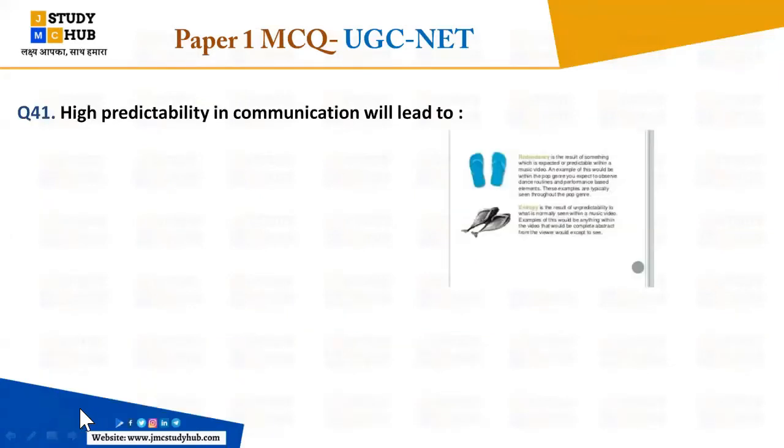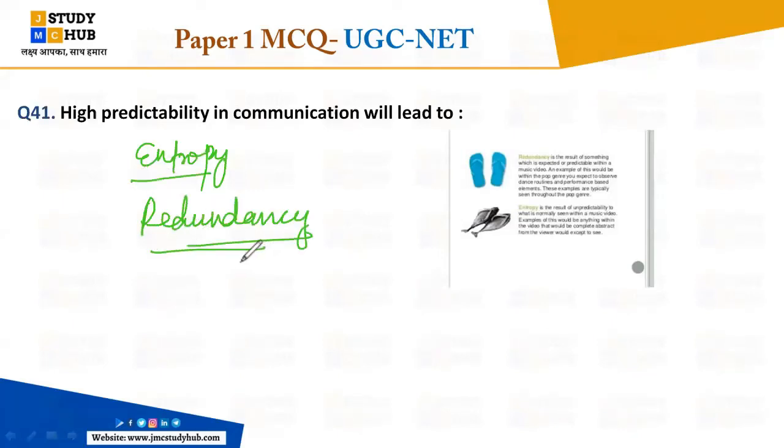Rain. High predictability in communication will lead to, चलिए, without options, just I am giving you the two options only, right? Whether it is redundancy or the entropy. चलिए, इसका भी concept आपको clear कर दिया जाए. What is here? The entropy and redundancy, right? The two concept here it in the communications. So what will be the appropriate one when the high predictability in the communications it is? जब communications में high predictability होती है तो क्या उसे कहते हैं? Entropy कहते हैं या फिर redundancy कहते हैं, right? चलिए, तो इसको आप समझिए, दो concept है communications में, right? The two concept it is in the communications.